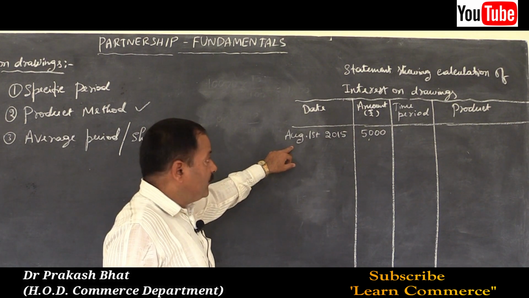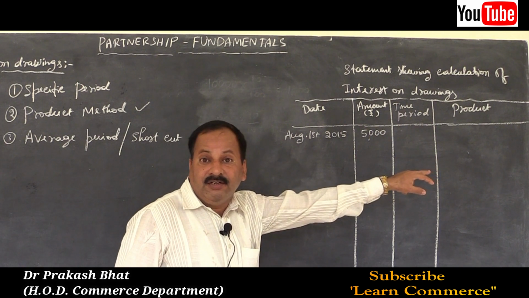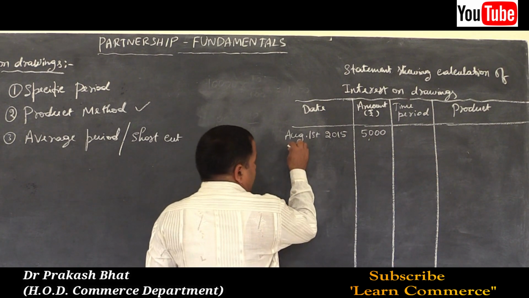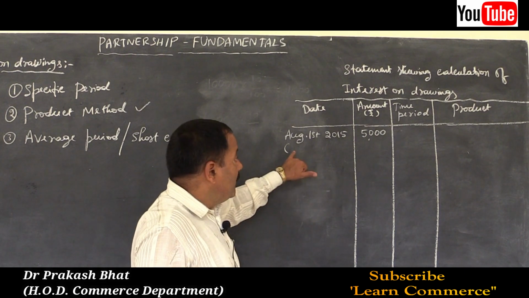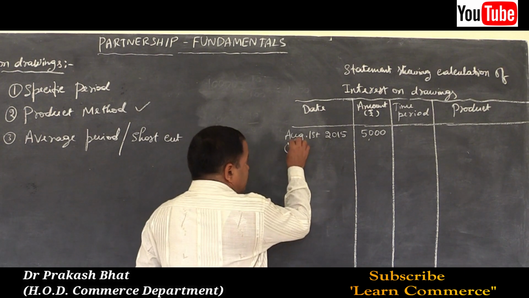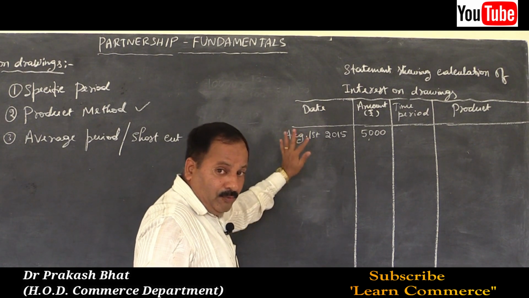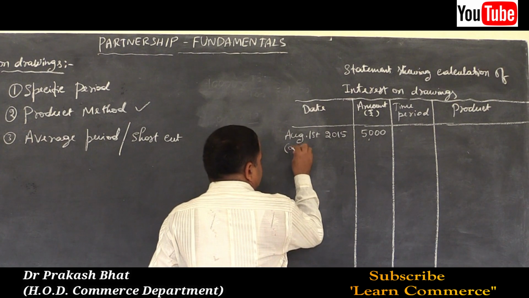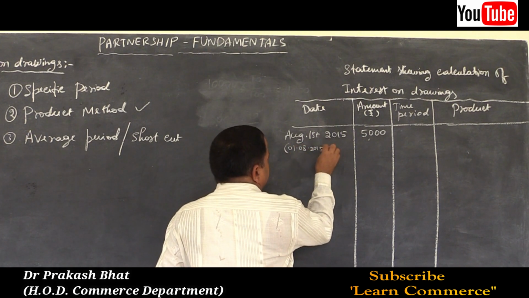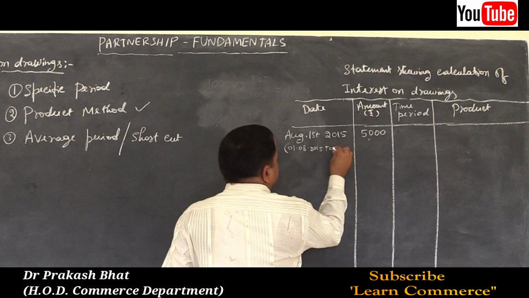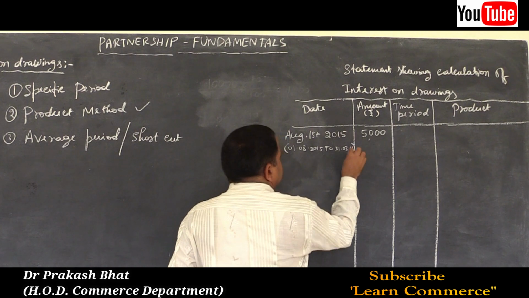You have to calculate from the date of withdrawal till the end of the accounting year. You can write here in pencil, so that in the board exam you will remember how to calculate. In the board exam you need not write this. But using a pencil, write here 1st August 2015 to 31st March 2016. Write like this.